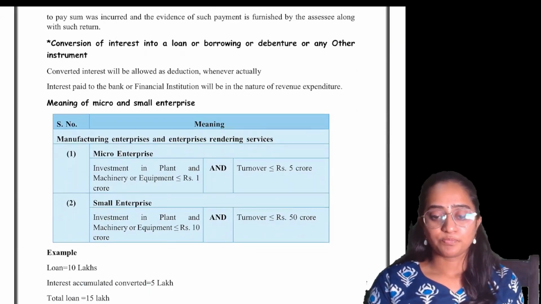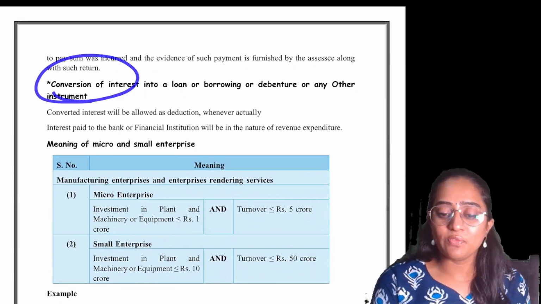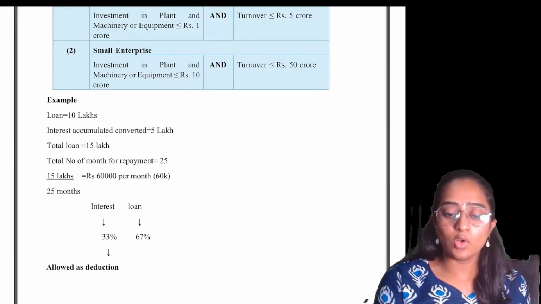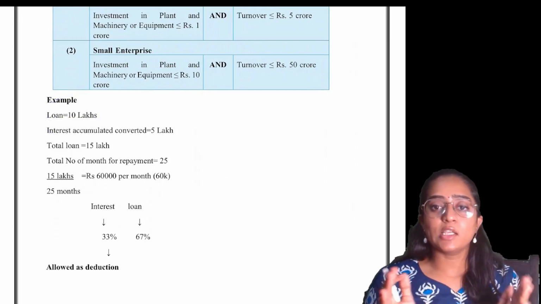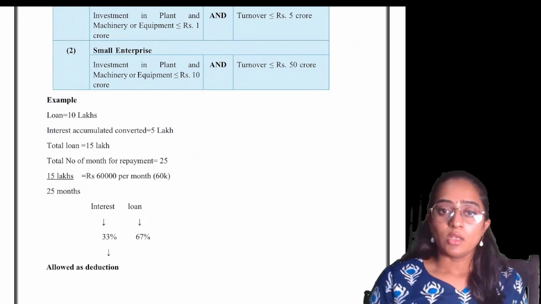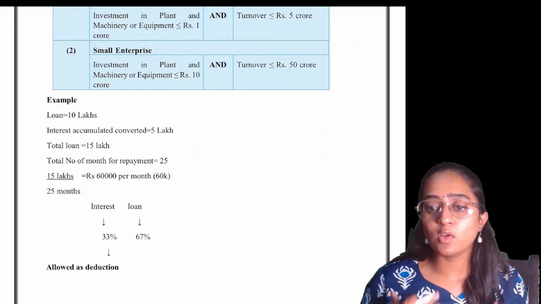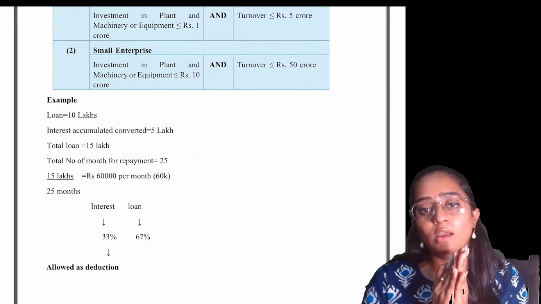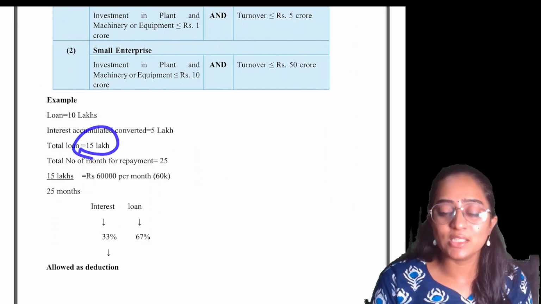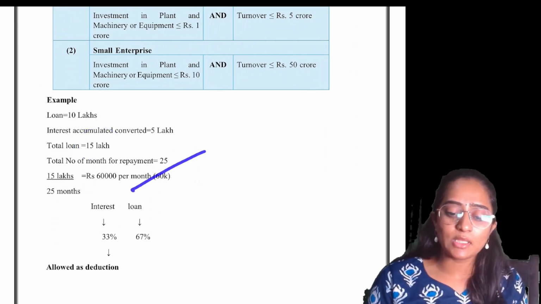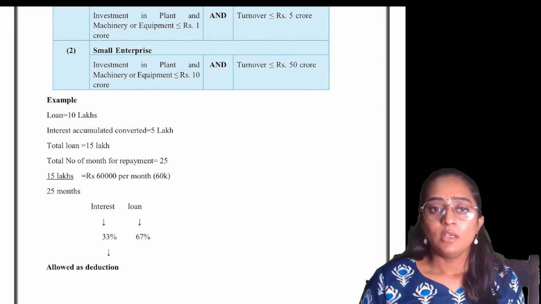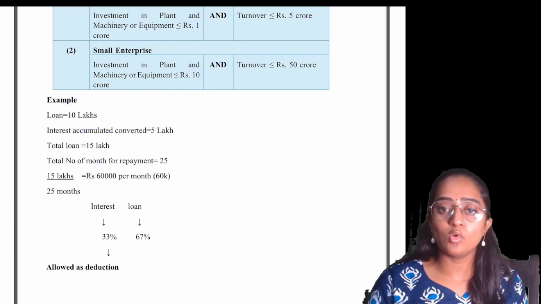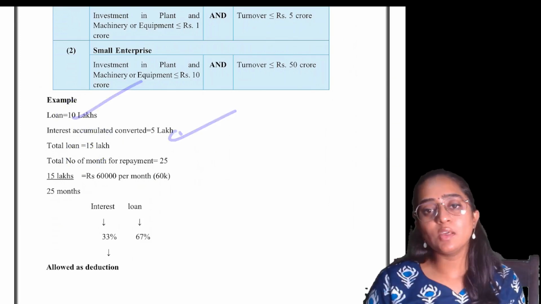Whenever you are making any conversion of interest into a loan or borrowing or debenture, let's consider you had a loan of 10 lakh. Interest accumulated which you did not pay is 5 lakh. Now you went to the bank and stated, I want the restructuring of my business to happen, that is, I want the loan to be restructured. Now make the entire 10 plus 5 lakh as 15 lakh. I will pay within 25 months. So every month I'm going to pay how much? 60,000. Now tell me, out of this, is the entire 15 lakh whatever you got your loan amount? No. 10 lakh is your loan. 5 lakh rupees is your interest only.